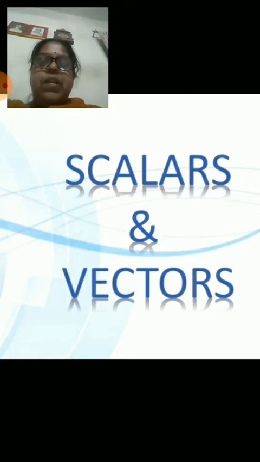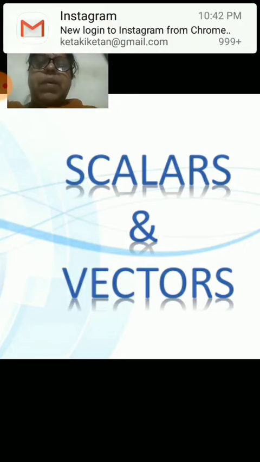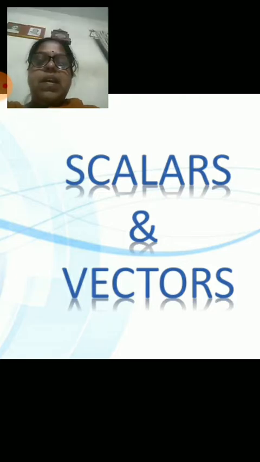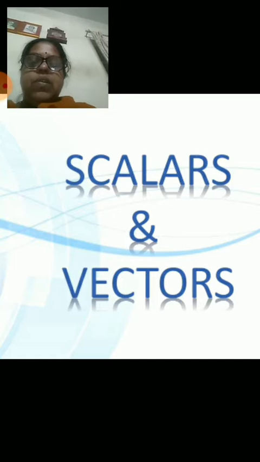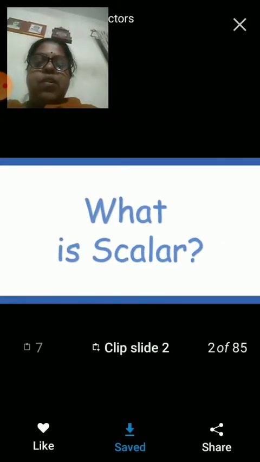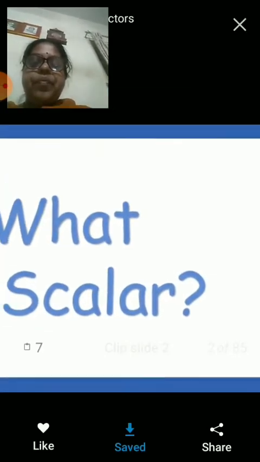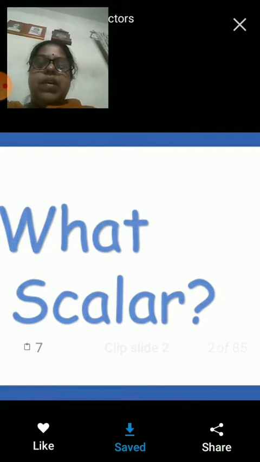Now, let us begin with the very fundamental subunit of mathematical physics, that is scalars and vectors. To know what is a scalar: a scalar is a physical quantity which is described only by magnitude. We are going to discuss this in detail. Afterwards, we are going to discuss what a vector is also.